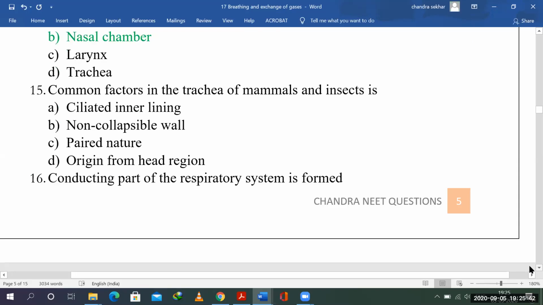The common factors in the trachea of mammals and insects. Right? Common factors in the trachea of mammals and insects. That is ciliated inner lining, non-collapsible wall, pale structure, and the head region. So it's a non-collapsible wall, right? We have cartilaginous rings there. It is also in the cockroaches, so that it doesn't collapse. So that is the answer for you.